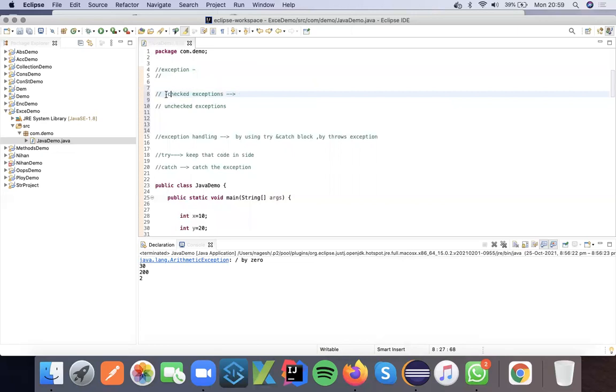Here, one blunder mistake or thing that you have to remember is CC. I will give you this clue: CC. Checked exceptions are compile time exceptions. Okay, here you remember C and C. Checked exceptions are compile time exceptions. Unchecked exceptions are runtime.